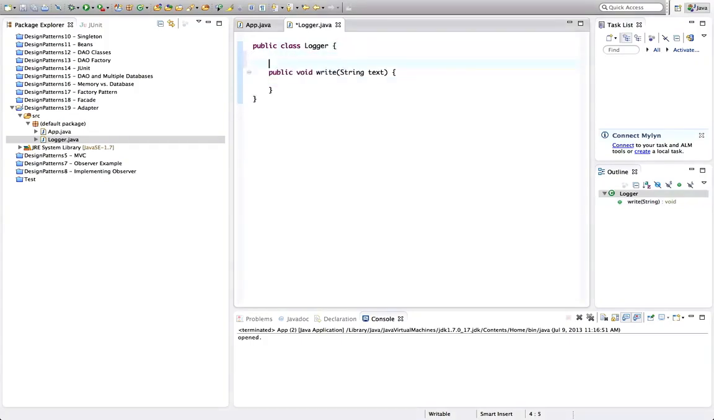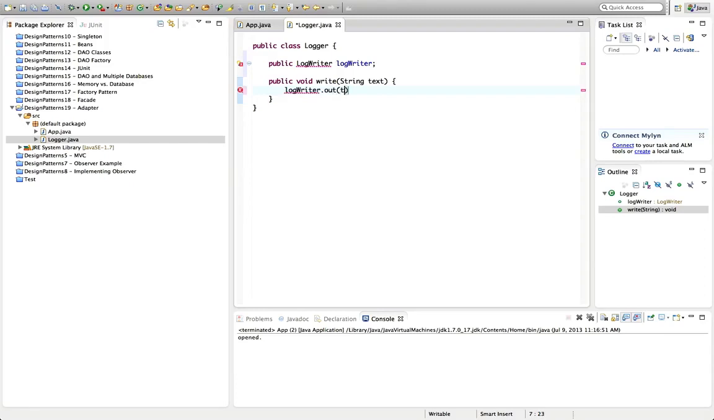Now let's imagine that logger needs another class. It has a dependency on another class to actually do the writing. And let's say that that class implements an interface. Let's say public, what should we call the interface? Let's call it log writer, and I'll call that variable log writer. And then write just calls log writer dot out to output the text somewhere.